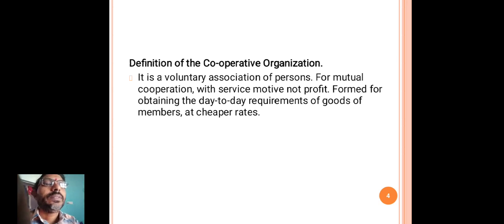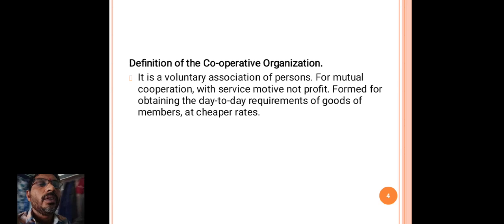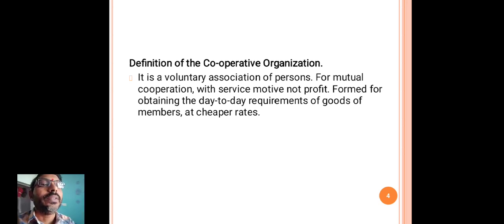At this point, I want to give a brief explanation about what is a profit and what is a non-profit motive organization, and the types of business concerns, so that we will clearly understand it. A non-profit organization is called a cooperative organization.